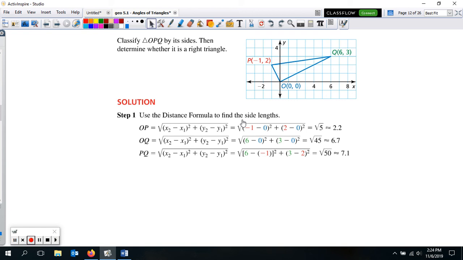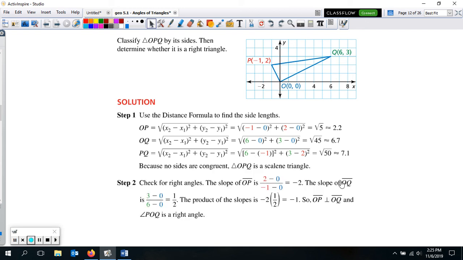And so we could check that by finding the slope of O to Q and the slope of P to O, or O to P. So find the slope of these 2 right here and see if they are opposite and reciprocal, or if you multiply those 2 slopes, if it equals -1, that would tell you they're perpendicular. So that's what we need to figure out. Are these 2 lines, these 2 sides, perpendicular here? And so that's what they're going to do next.